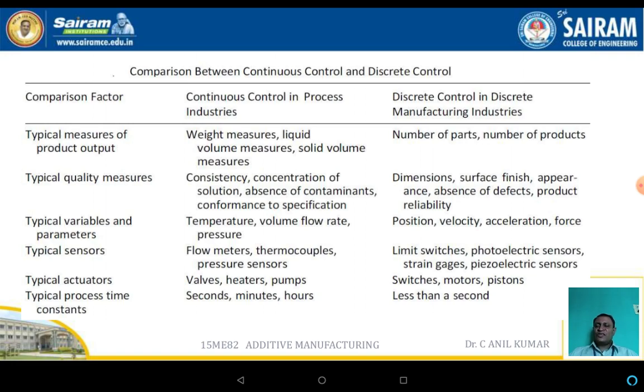In the case of the processing industries, the quality concerns are consistency, concentration of the solution, absence of contamination or conformance to the specification. But in the case of the discrete industries, they are surface finish, dimensions, appearance and defect-free components. In the processing industries, the weight measurements, liquid volume measurements and solid volume measurements are compared. But in the case of the discrete manufacturing systems, the number of parts as well as the number of products are compared.